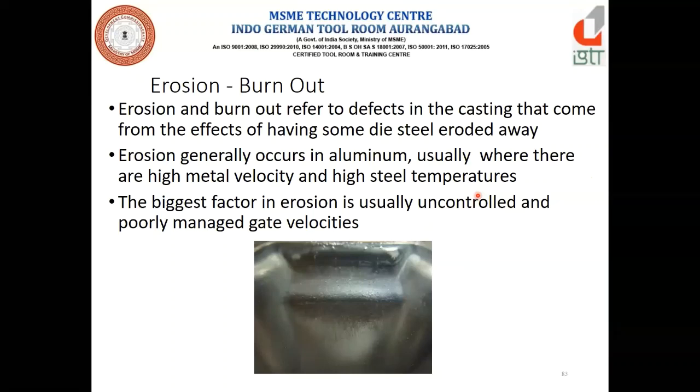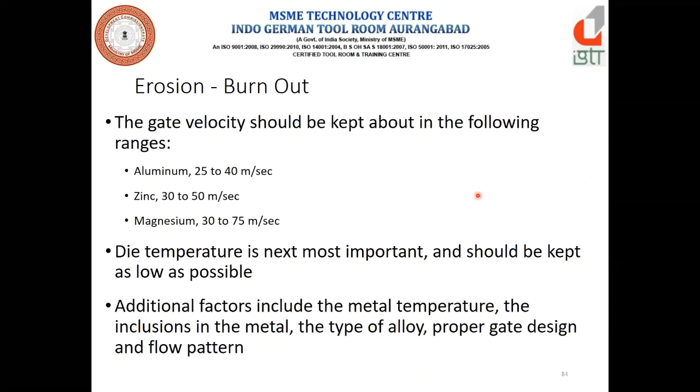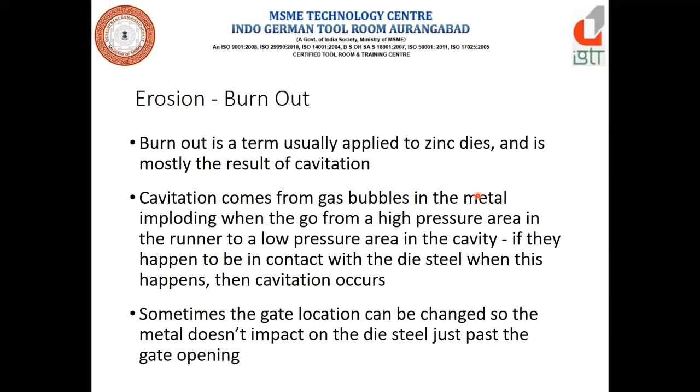Generally, erosion happens in the gate area because there is maximum velocity there, where the metal temperature is high and the velocity is greater. So gate erosion happens in any die. Burnout is a term usually applied to zinc dies and mostly results from cavitation.